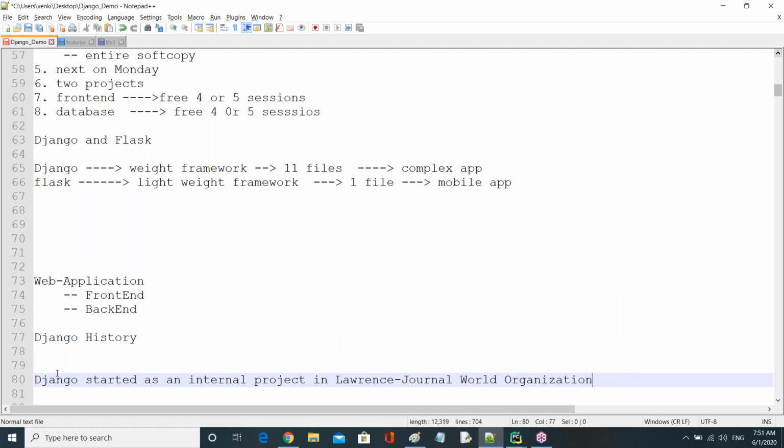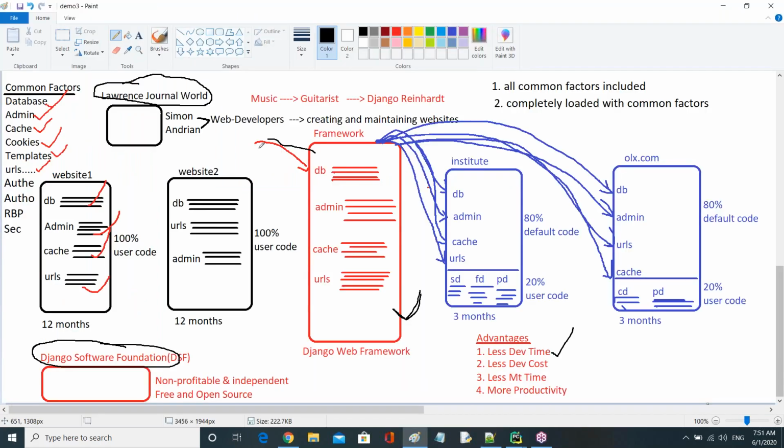Why internal? Because they developed it to solve their own problem. Later, because of its many advantages and features, they wanted to release it to the public as a free source, and that's why they released it.